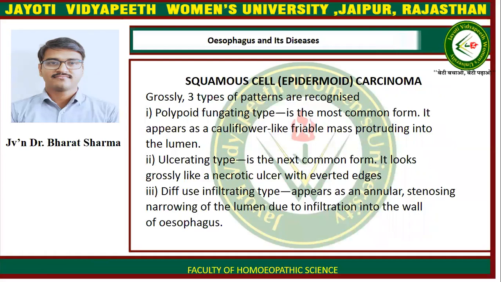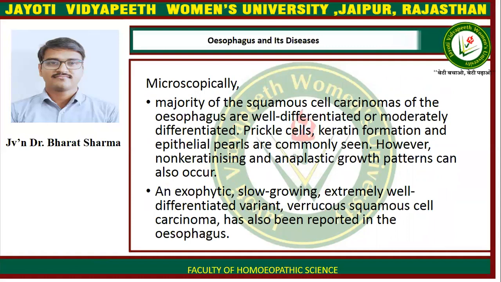Squamous cell carcinoma. Grossly, three types of patterns are recognized. Polypoid fungating type is the most common form. It appears as a cauliflower-like fibrous mass protruding into the lumen. Ulcerating type is the next most common form. It looks grossly like a necrotic ulcer with everted edges. Diffusely infiltrating type appears as an annular stenosing narrowing of the lumen due to infiltration into the wall of the esophagus.